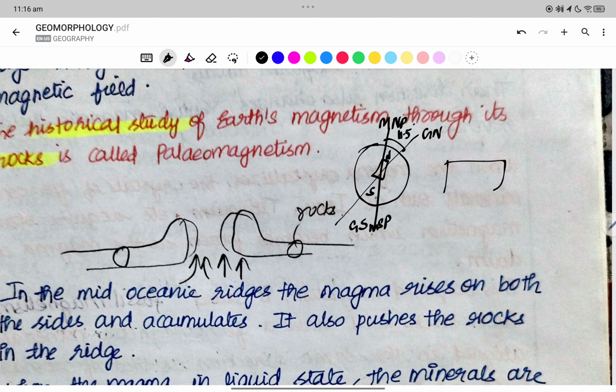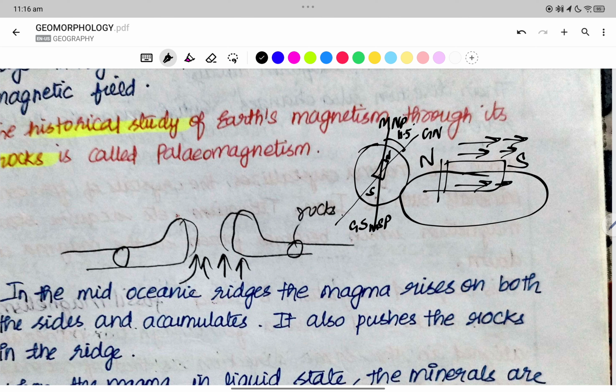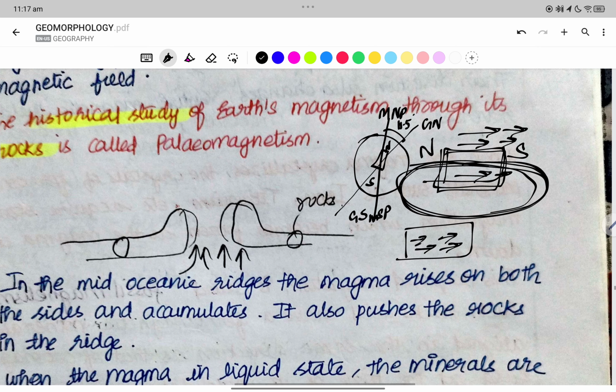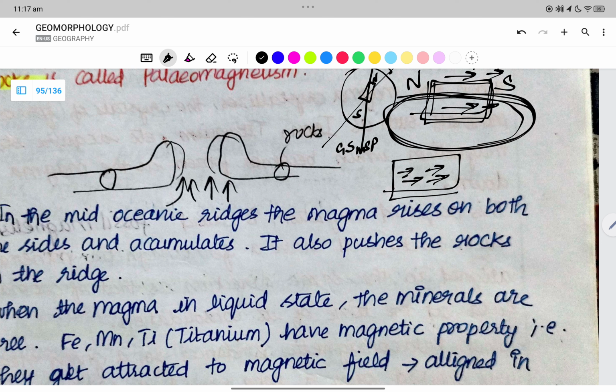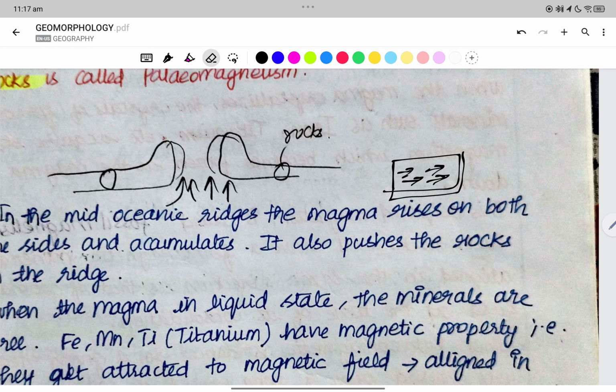Now let us take a rock. When the magnetic field is moving from north to south, it is giving a certain alignment to these rocks, right? Once these rocks are forming, when these rocks are out of the magma, they start solidifying. Once they are solidifying, they go under the influence of the magnetic field and they become aligned. When they are solidified, this alignment is retained and they act as magnets. These rocks are the ones which are acting like magnets.